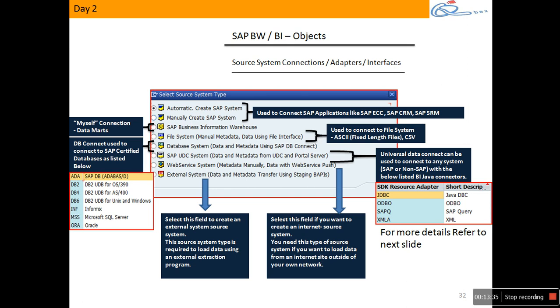I can connect any application using this UD Connect, right? Whether it is SAP or non-SAP database, anything can be connected. But the only problem is this is based on Java connector, Java stack, Java programs. That's why it does use things like JDBC, Java database connectivity, ODBO, SAP query, XMLA. It does use these connectors to connect to any of these. But since it is based on the Java stack, the performance should be slower when compared to other connections. The others are based on ABAP or RFCs, but this is based on Java stacks.